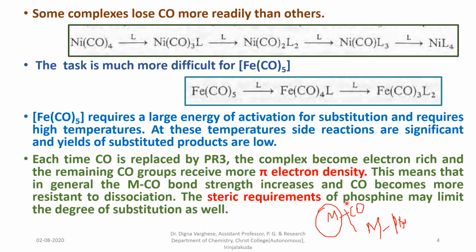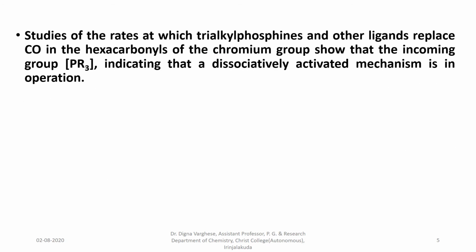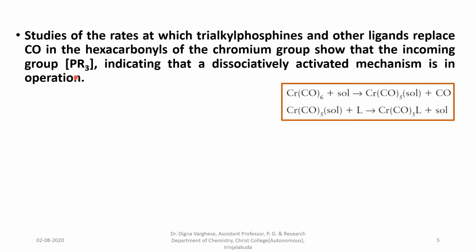Another factor that may limit the degree of substitution by phosphine is its steric requirements. Studies of the rates at which the trialkyl phosphines and other ligands replace CO in the hexacarbonyls of the chromium group show that a dissociatively activated mechanism is in operation.